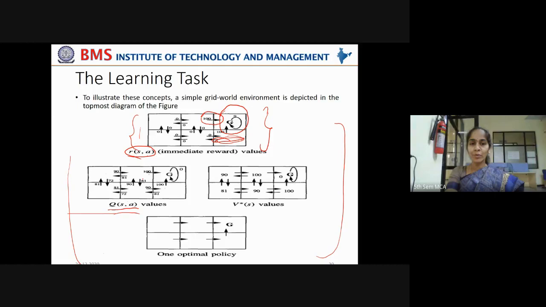But whenever it is moving away from the goal state, the rewards are reduced. Whenever it is moving towards the goal state, so that in its next step it reaches its goal, the reward is higher. But if it is moving away from the goal state, the reward is lower. Did you understand? That is decided by the discounting factor gamma. I'll show you how it is calculated.